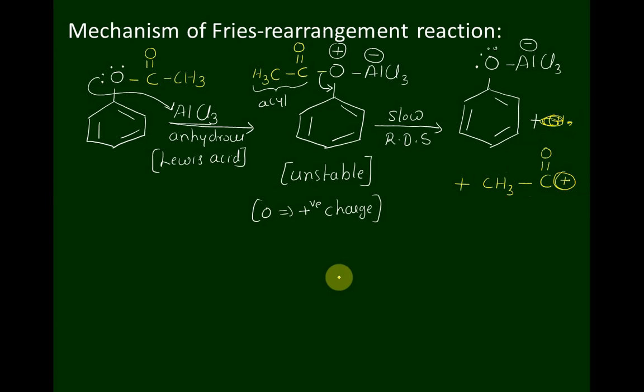The name of this carbocation is acylium carbocation, which acts as electrophile. This acylium carbocation is resonance stable in nature. CH3C double bond O positive charge,